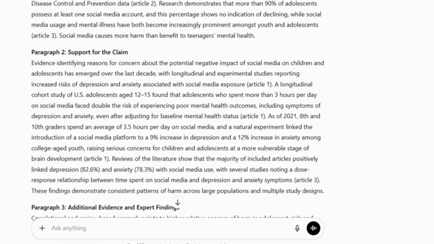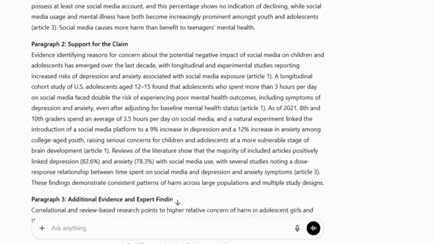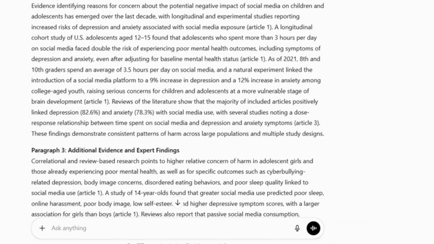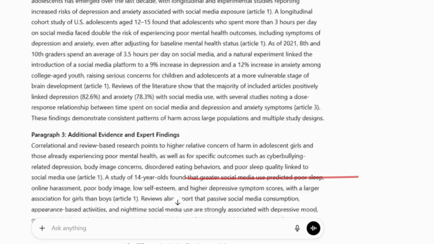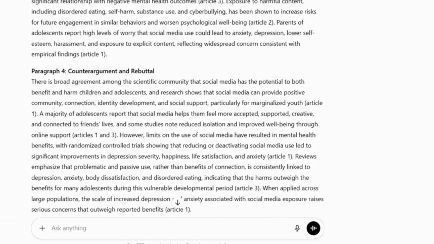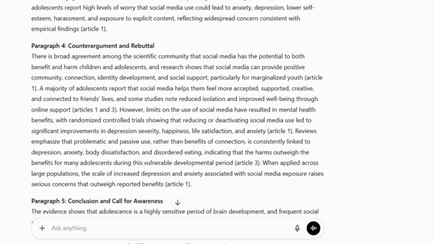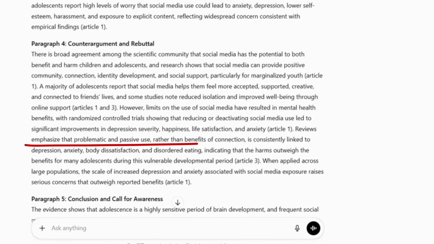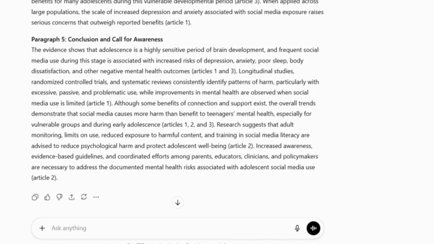In the claim paragraphs, it has given topic sentences first, followed by previous studies and trends to support the argument. In the first paragraph, it introduced a topic sentence focused on depression and anxiety, but in the second paragraph, the topic sentence is focused on cyberbullying-related depression and related issues. In the counterargument paragraph, it has given counterarguments such as social media providing positive connection and community. And then it has refuted those counterarguments with more evidence. In the conclusion paragraph, it perfectly summarizes the studies and gives recommendations.